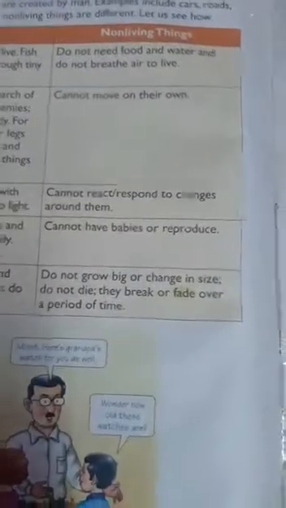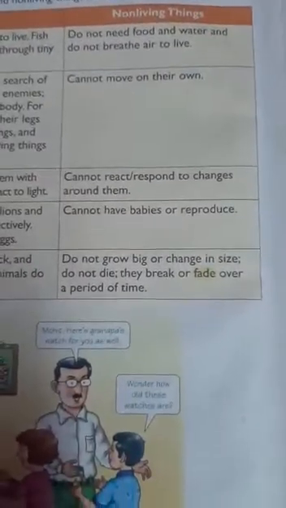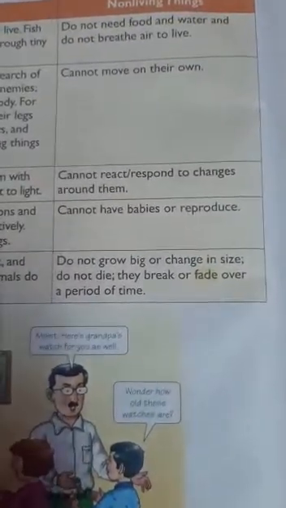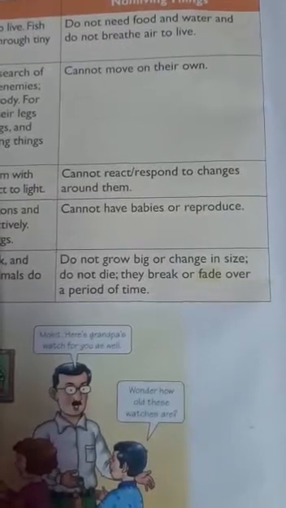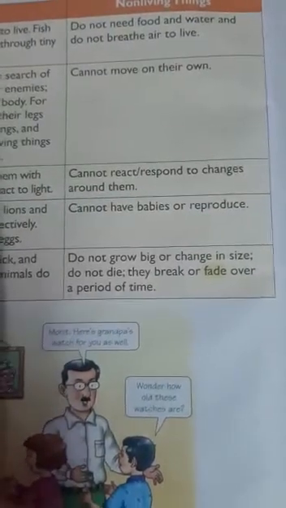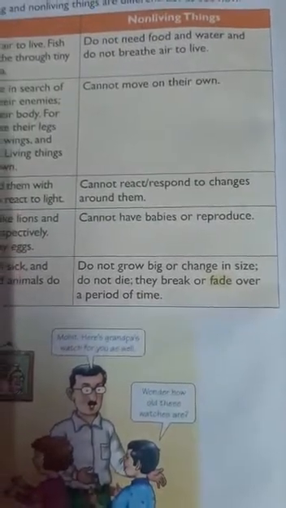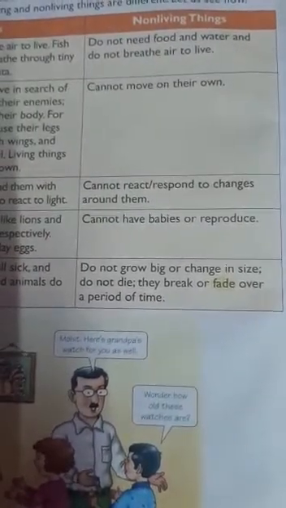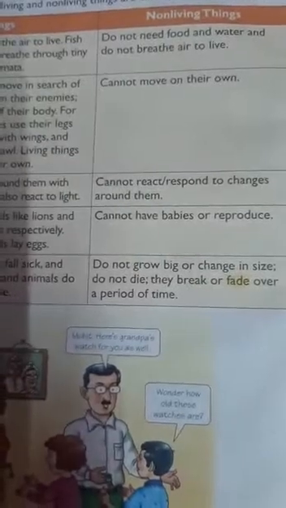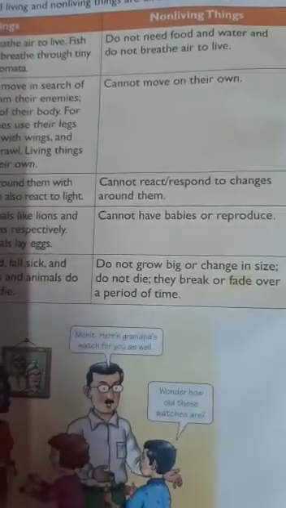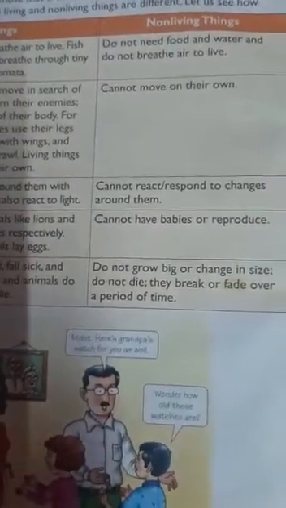Whereas non-living things do not grow bigger or change in size. They do not die. They break or fade over a period of time. Yes or no? If you have a teddy, or a car, what happens? It doesn't grow in size and it doesn't die either. If you throw it here and there, then only the tire and everything comes off. Am I right?